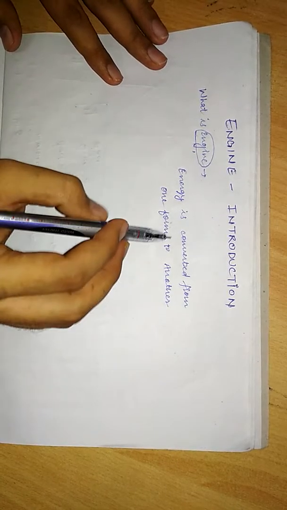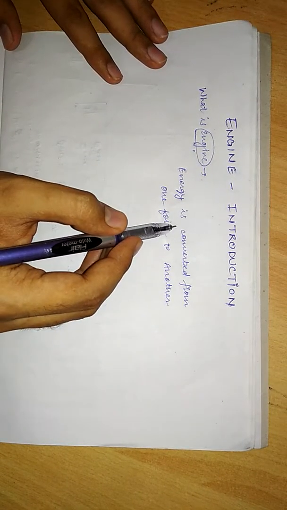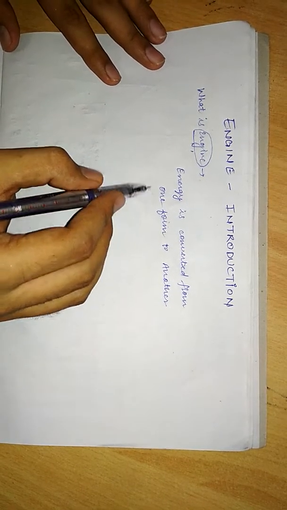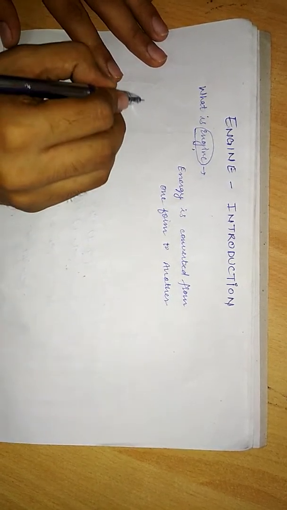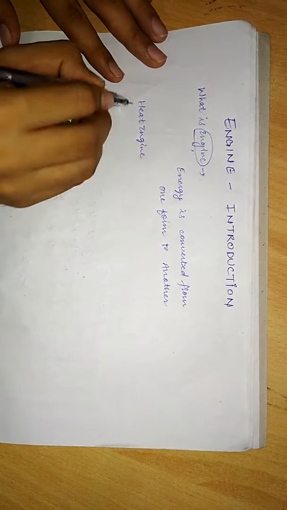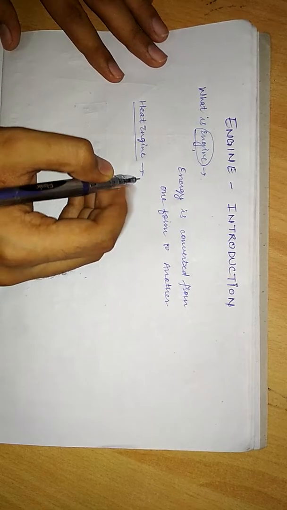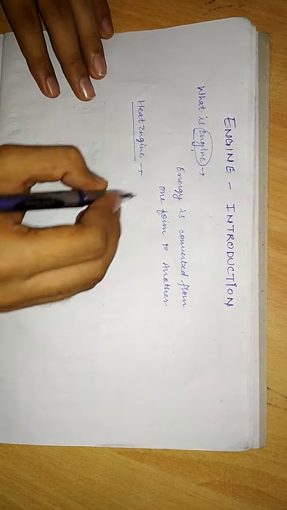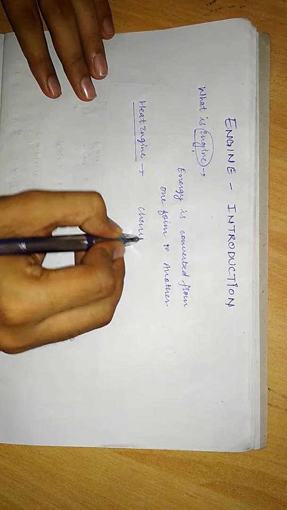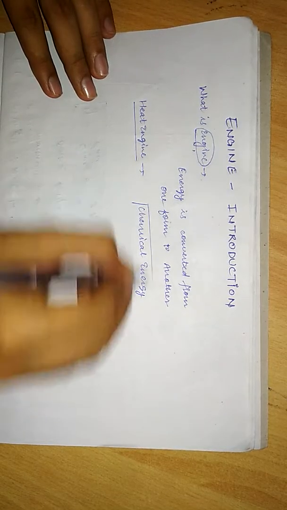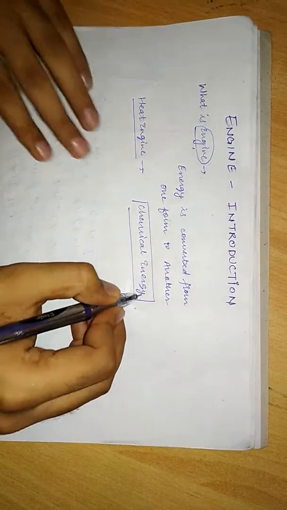Normally, most of the engines convert thermal energy into mechanical work, and therefore they are called heat engines. Now, heat engines. So what these heat engines are? Heat engine is a device which transforms the chemical energy of fuel.